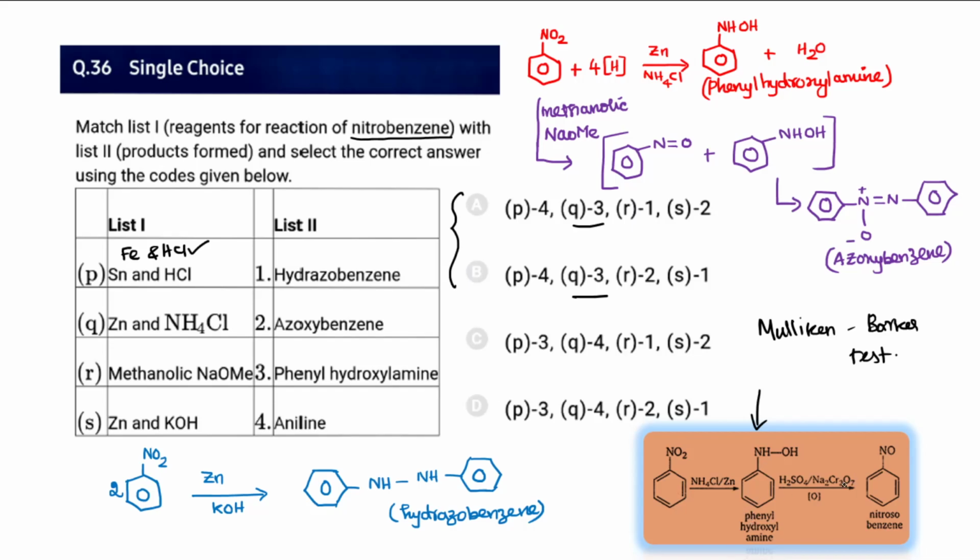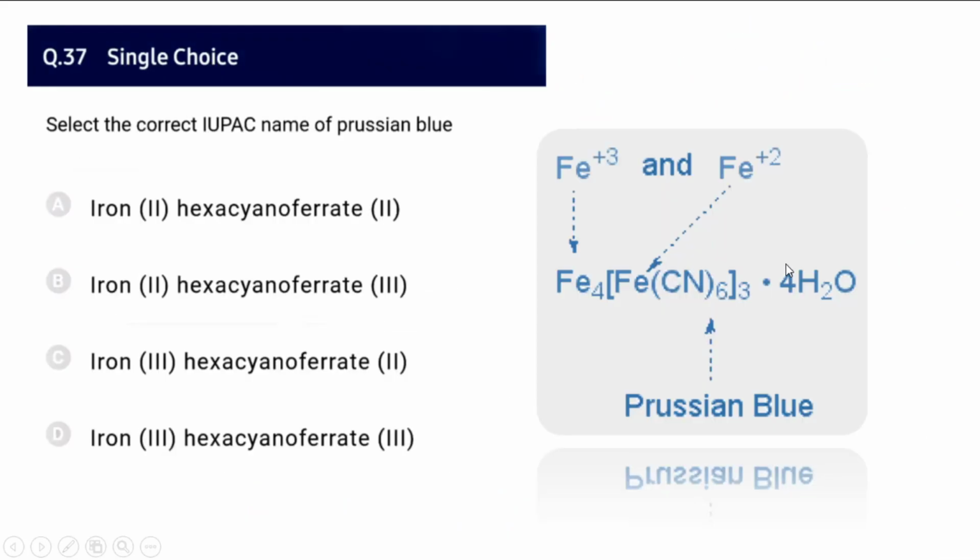So phenyl hydroxylamine, upon oxidizing, again acts as an oxidizing agent, with sodium chromate. So there will be a removal of hydrogen, and it gets converted into nitrosobenzene. So the option that is exactly matching here is finally R and S, because with methanolic sodium methoxide, 2 moles of nitrobenzene react, and one mole converts into nitrosobenzene, the other mole converts into phenyl hydroxylamine. Immediately there will be a formation of azoxybenzene. So the option that is exactly matching is A.